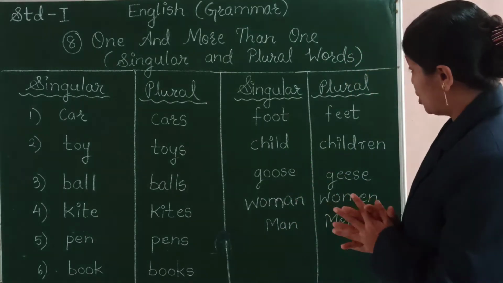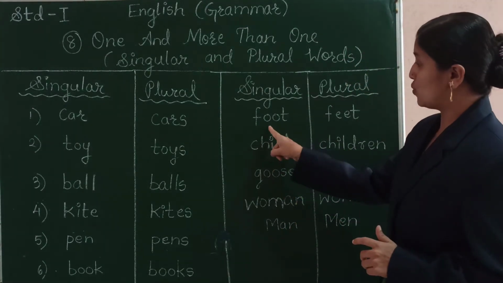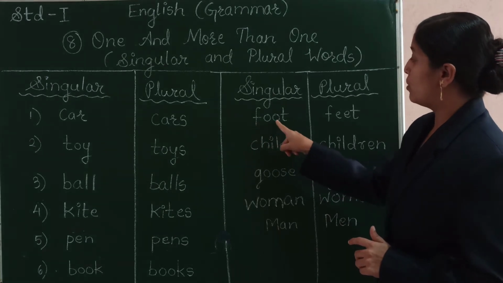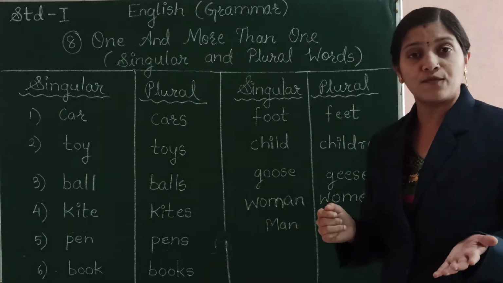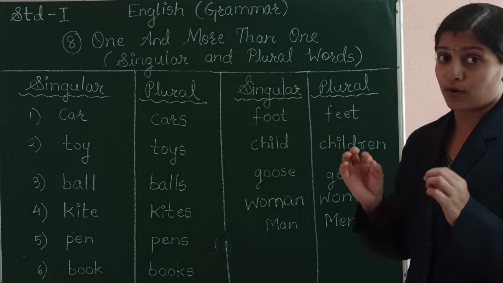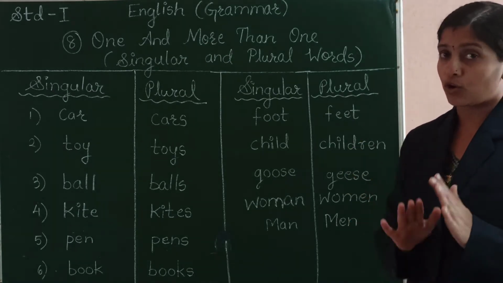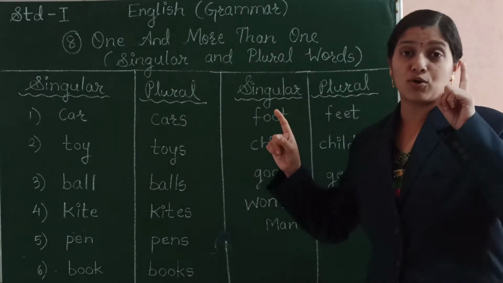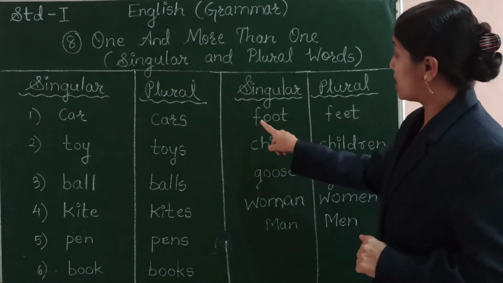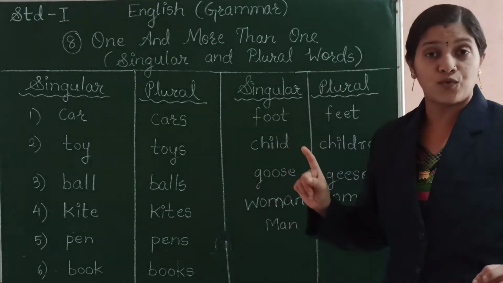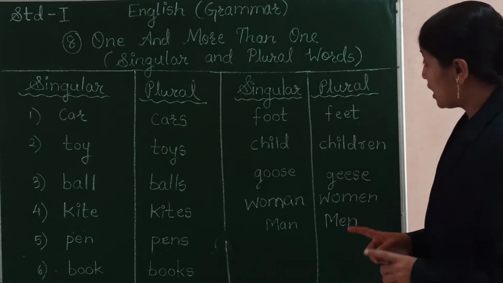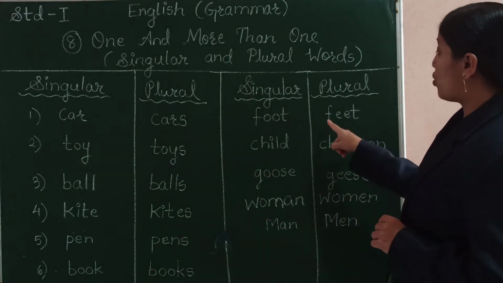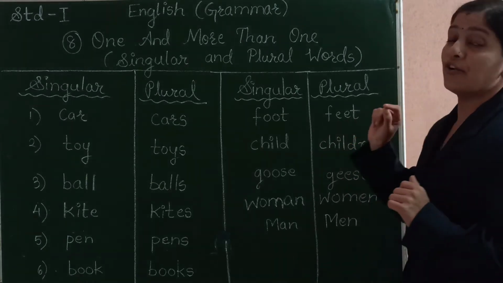So what are the changes here? You can see here the first word is foot, F-O-O-T. What is a foot? Foot is a part of our body. We walk with the help of our foot. So when I am speaking about only one, it is called F-O-O-T, foot. But when I am speaking about both, we call it F-E-E-T, feet.